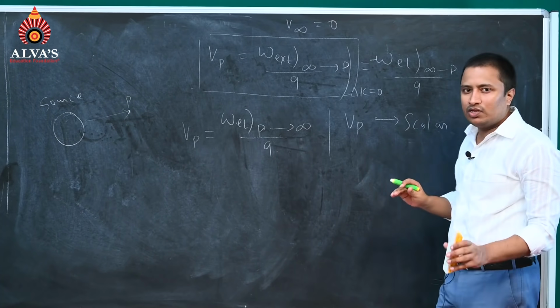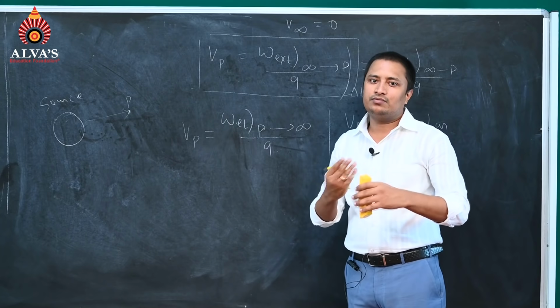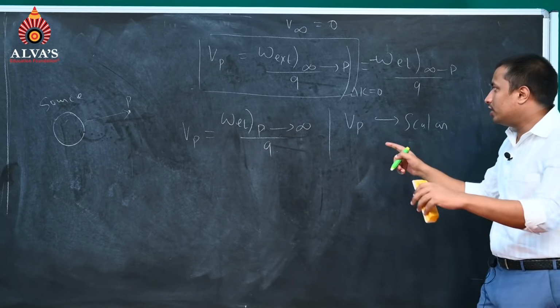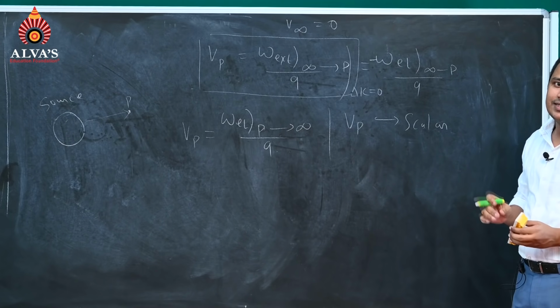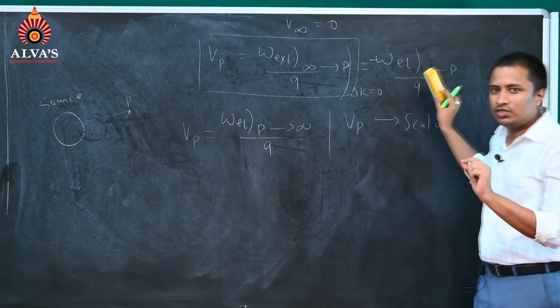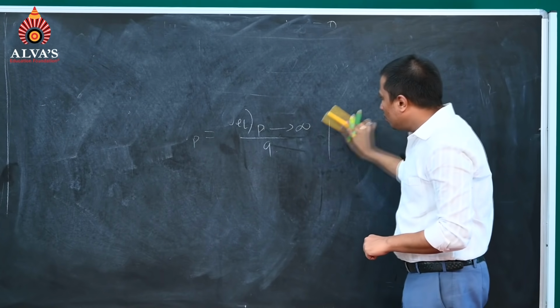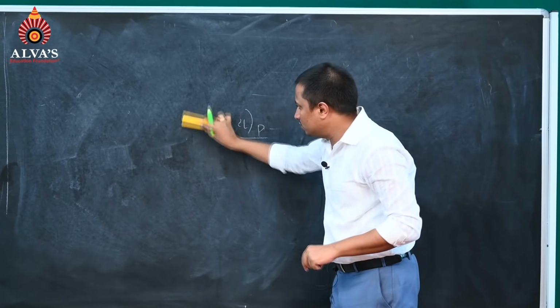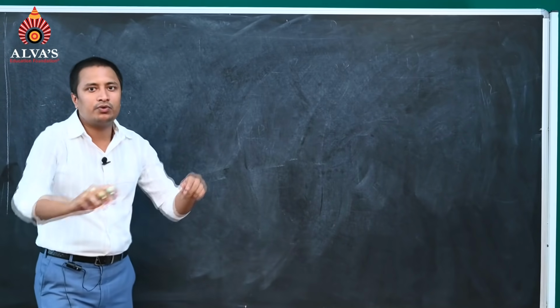See, I want you to be very, very attentive and keep on writing all these things, otherwise you will miss it. So please keep on writing it. Electric potential is a scalar quantity. Now see, the second thing we have is the SI unit of electric potential. I am going to erase it. If you want to write, you can just pause it and write it. And the dimensional formula of electric potential. What will be the SI unit and dimensional formula of electric potential that we are going to write?